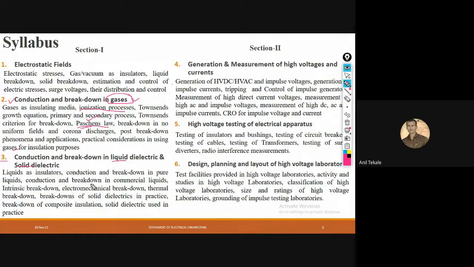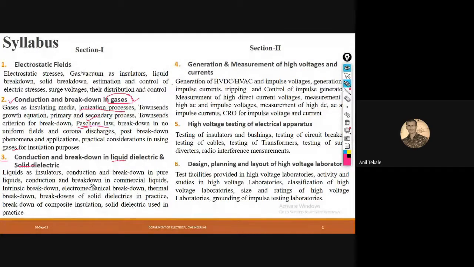The last and very interesting chapter is the design, planning, and layout of a high voltage laboratory. In that case, we are planning to develop a high voltage laboratory, and whatever activities and studies we are considering will be here.